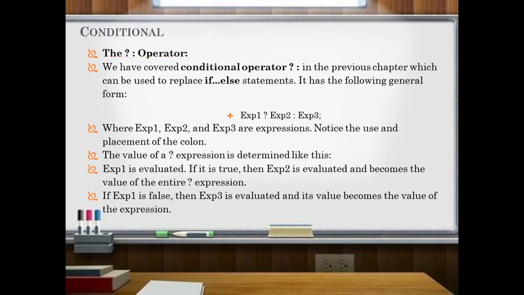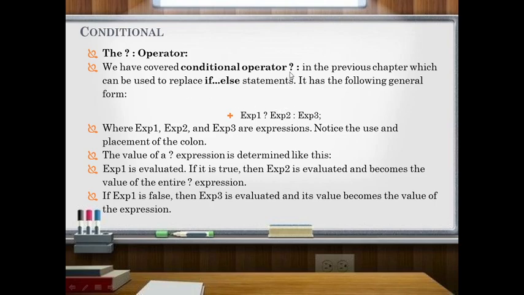We were discussing the conditional operator. Operand-wise we have three types: unary, binary, and ternary operator. This operator is called ternary because there are three expressions involved, that's why we call it a ternary operator. This conditional operator, if you consider the number of operands, is called a ternary operator.